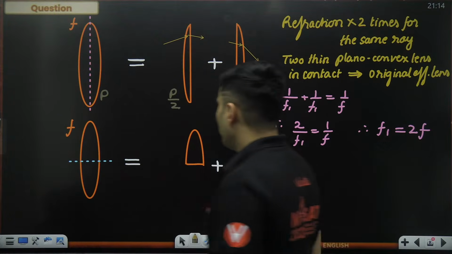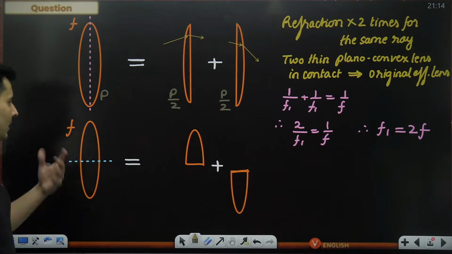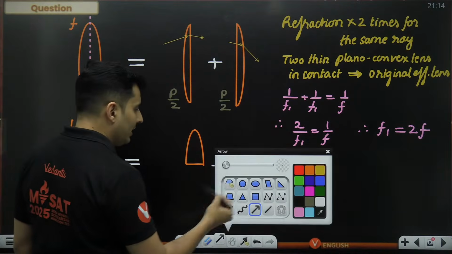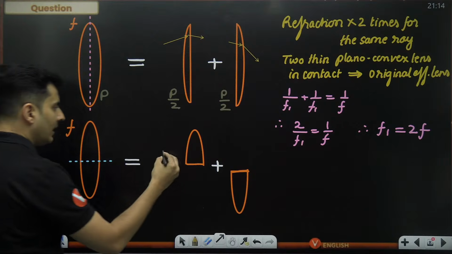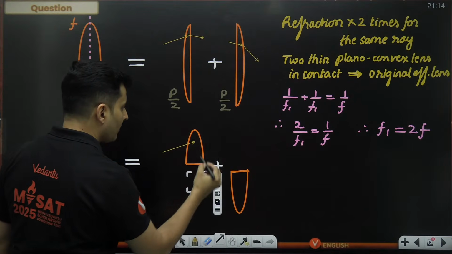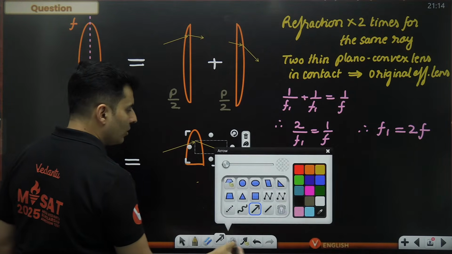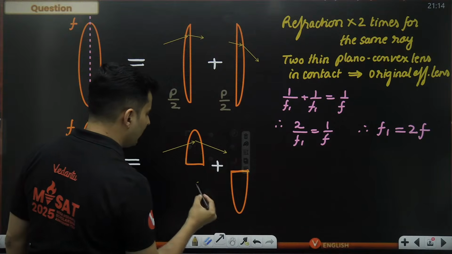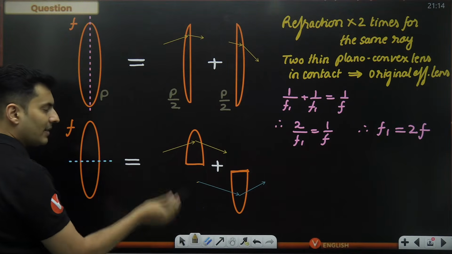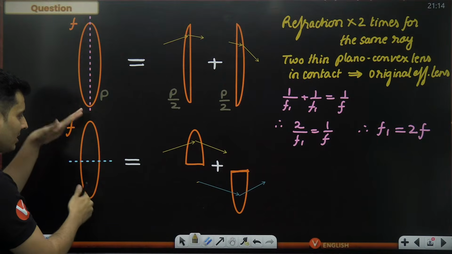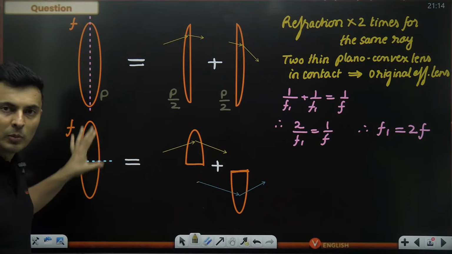Right. So now, having said that, what about this scenario? A lot of people think we can use the same concept here also, but that's wrong. See, the light ray which will go here, that's not the same light ray which will go over here. These light rays are completely different. What goes here and refracts here. So the refraction only happens once, but the refraction gets divided among two parts.